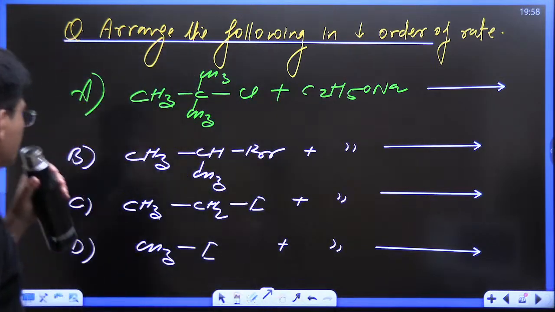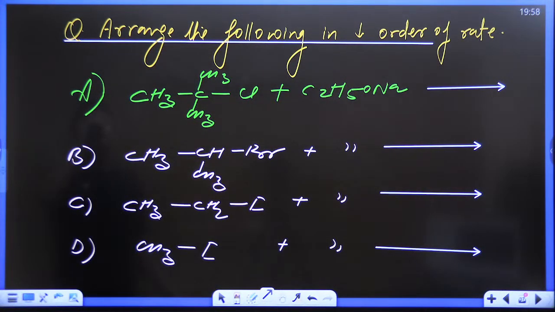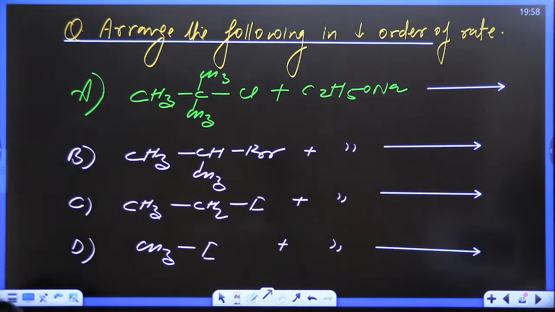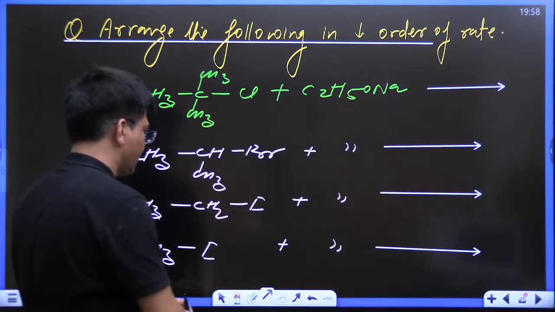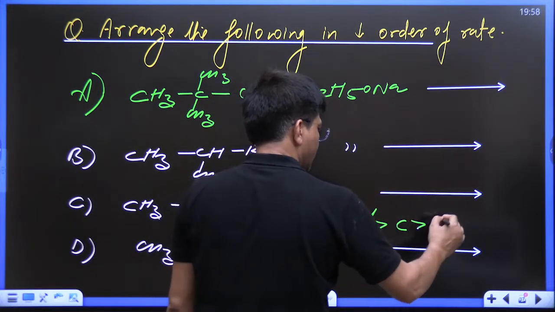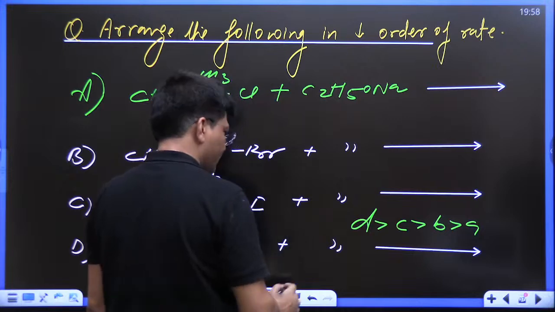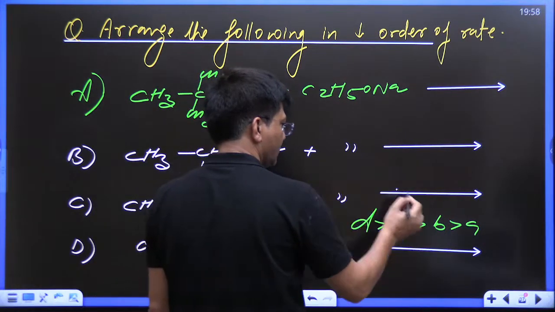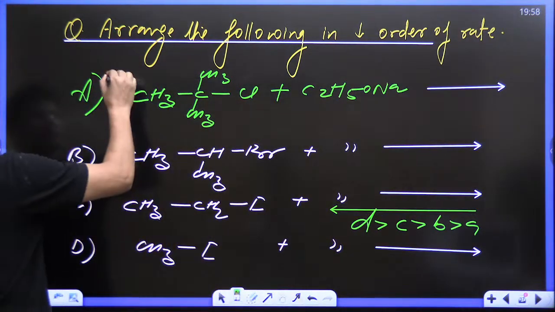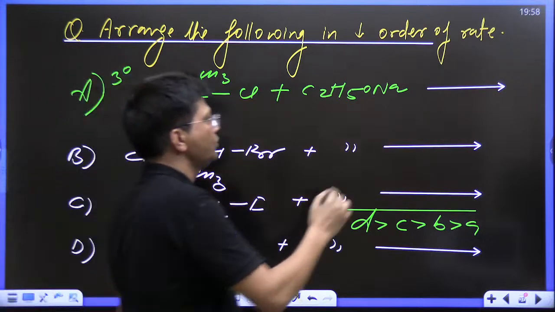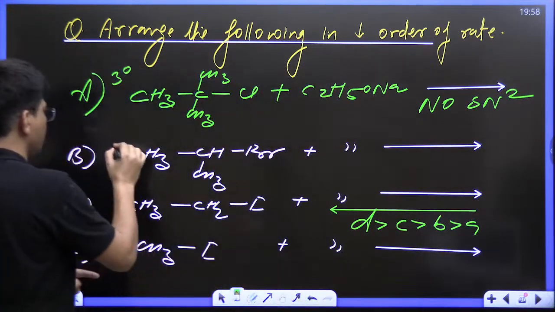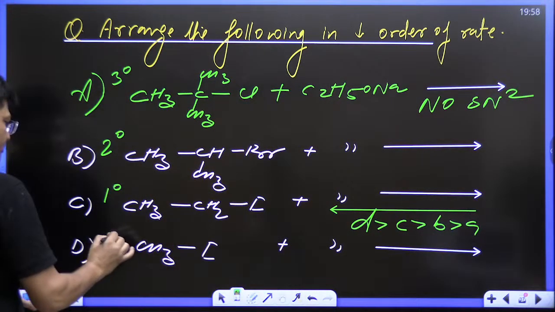DCBA. D. So you made it an easy kill question, kids. Absolutely correct, DCBA. Stupendous performance shown by you, kids. Really awesome. It's a great accomplishment because we know that this is a 3-degree alkyl halide, it can't show SN2, no SN2. This is 2 degree, this is 1 degree, and this is the least sterically hindered 1 degree.